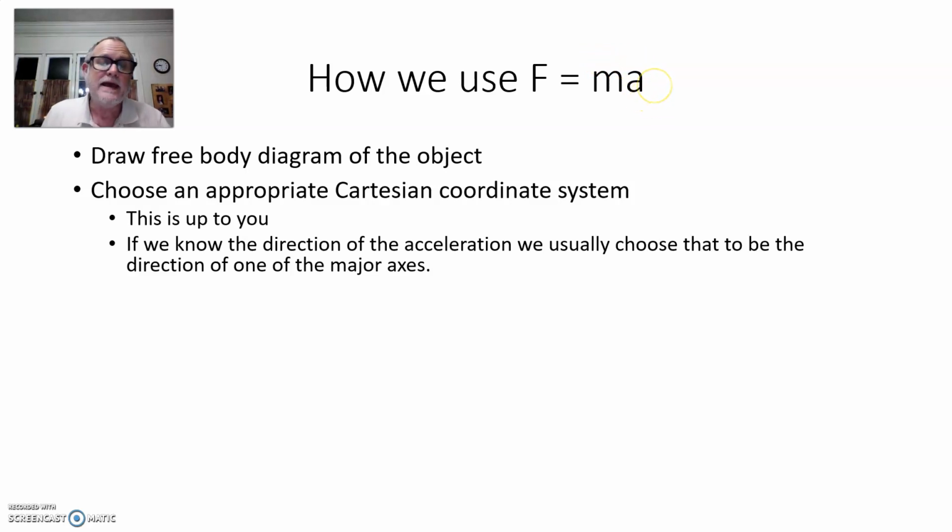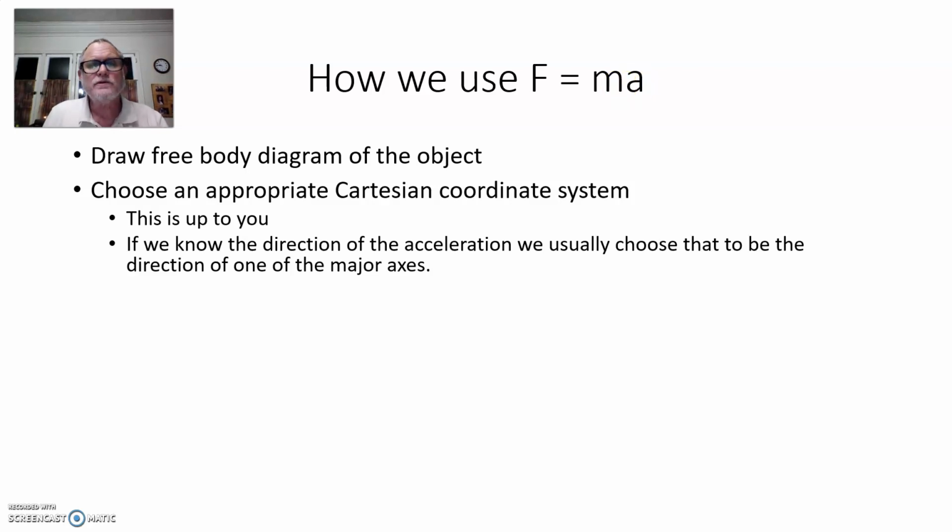That will be a hint, but again, the coordinate system is up to us to decide how we want to do it. And by the way, you can pick any coordinate system you want, and if you use it properly, you can get the same answer independent of the coordinate system. The universe doesn't care. The object's going to do what it's going to do. The coordinate system is for us in order to be able to do quantitative analysis.